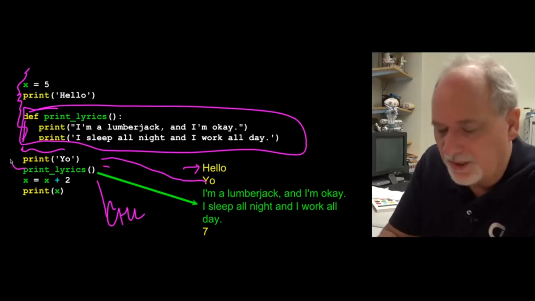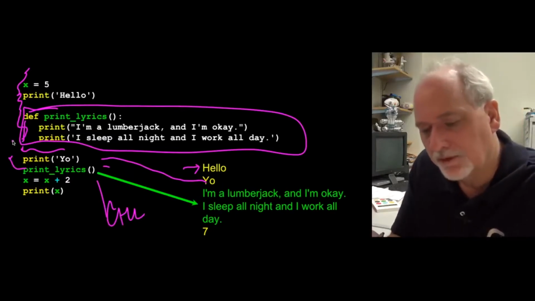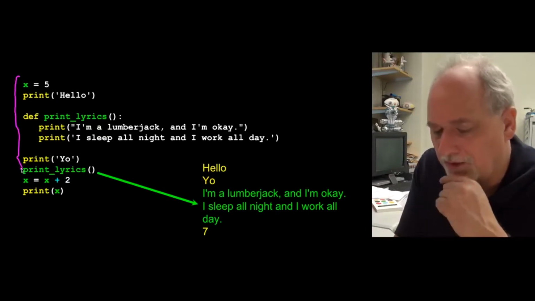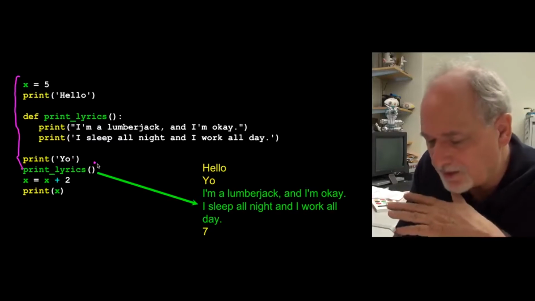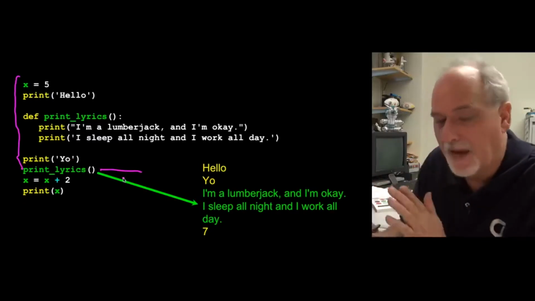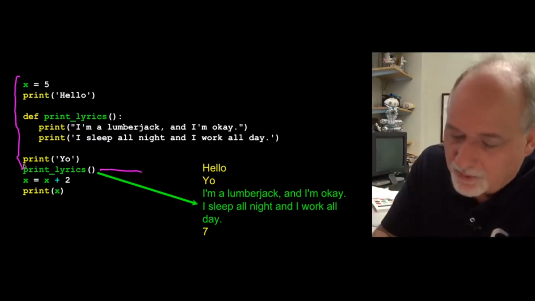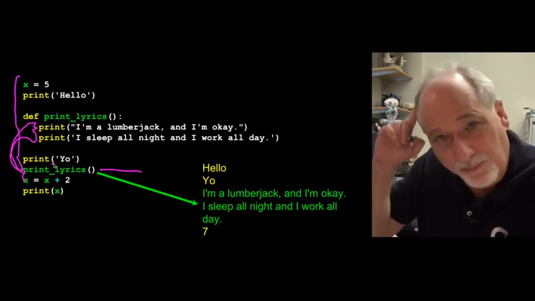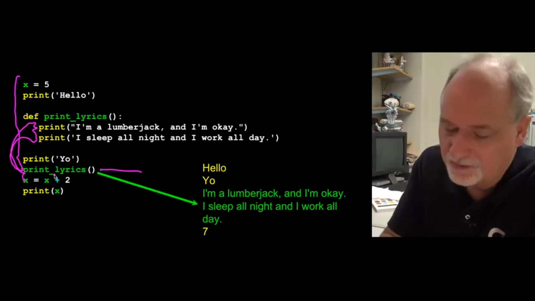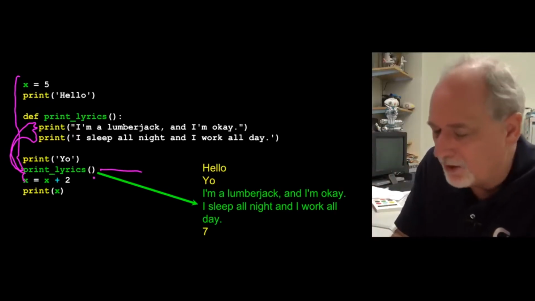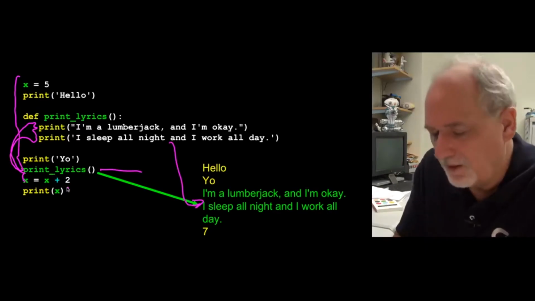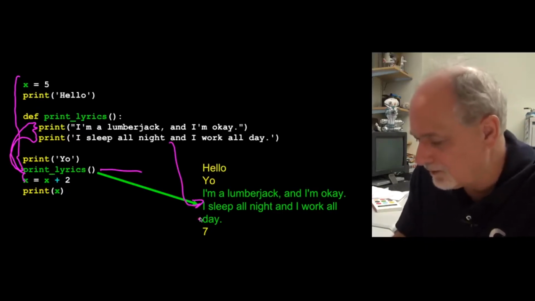Now the function goes up. Let's clear this. So we're down to here. Now this suspends at this place. It's like, remember to come back to here when we're done. Go up, run this code, and then come back, and then continue on. So it leaves a breadcrumb of where it's supposed to come back to, and then it runs, and then the print lyrics, of course, produces the 2 lines of output.